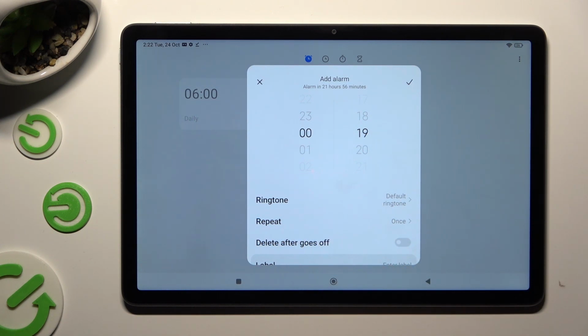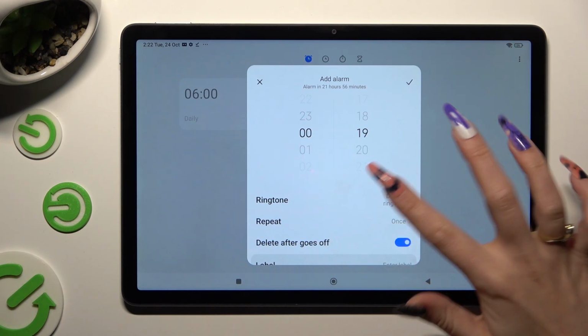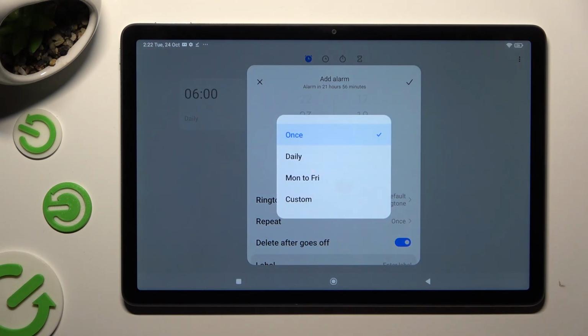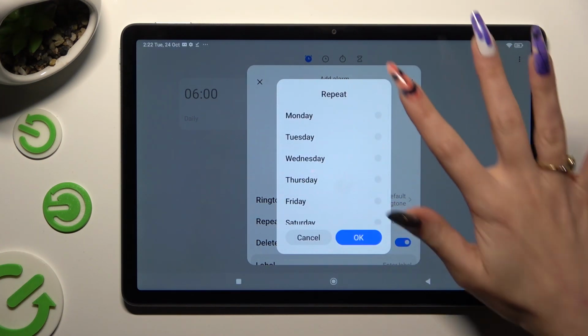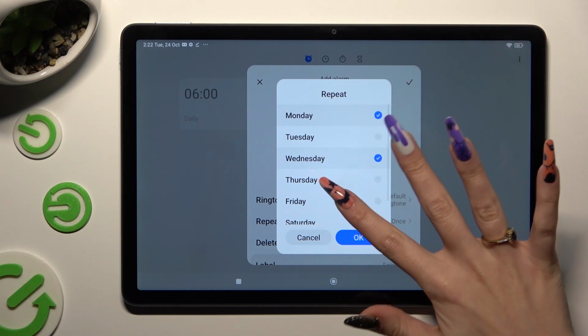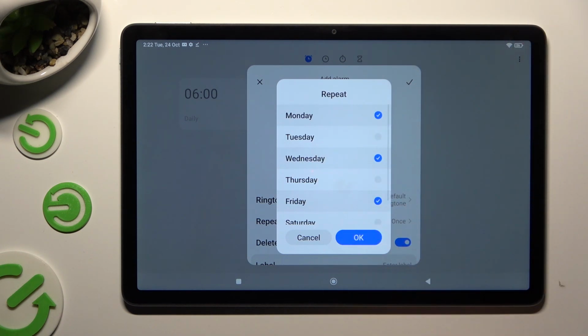If you want to use it only once, you can click on this switcher next to Delayed After goes off to activate it. You can also select Repeat section instead and select one of those options: once, daily, Monday to Friday, or custom. So when I click on custom, I can set up days of the week manually and save them by hitting OK.